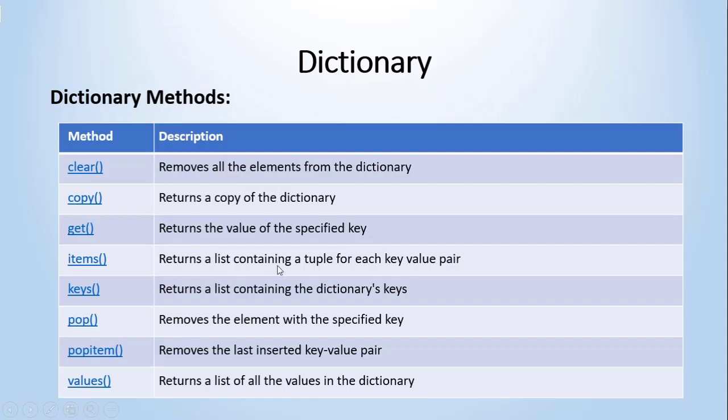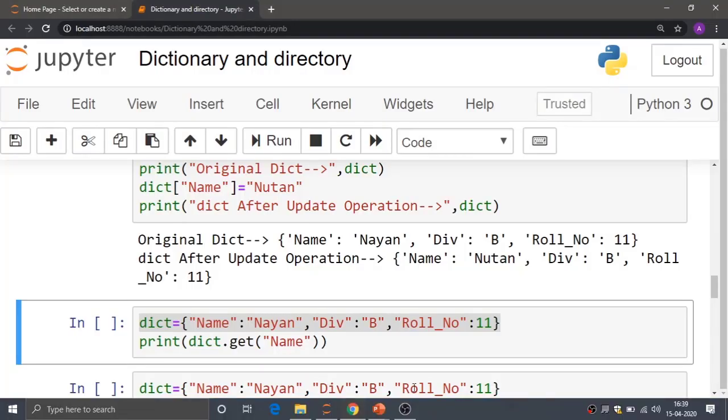Then get returns the value of the specified key. Items returns the list of tuples for each key value pair. Keys returns the list containing the dictionary keys. Pop removes the element with the specified key. Popitem removes the last inserted key value pair. And values returns the list of all the values in the dictionary. A question may be asked to explain any 4 dictionary methods. At that time you have the choice to select any 4 methods which are easy for you to write.